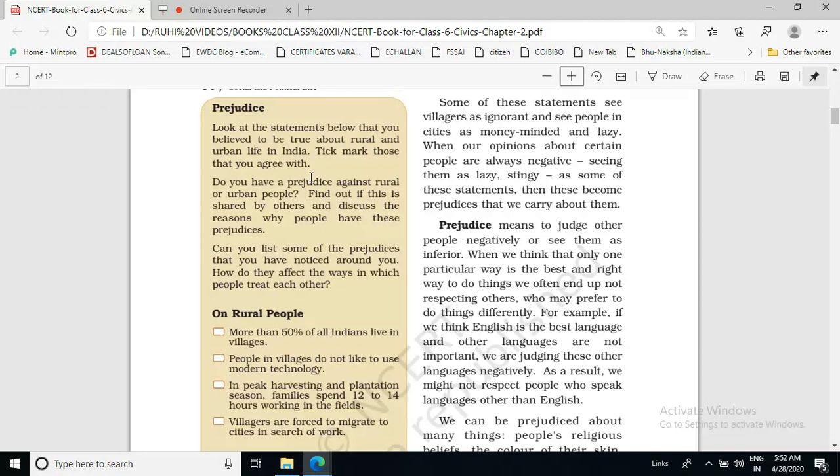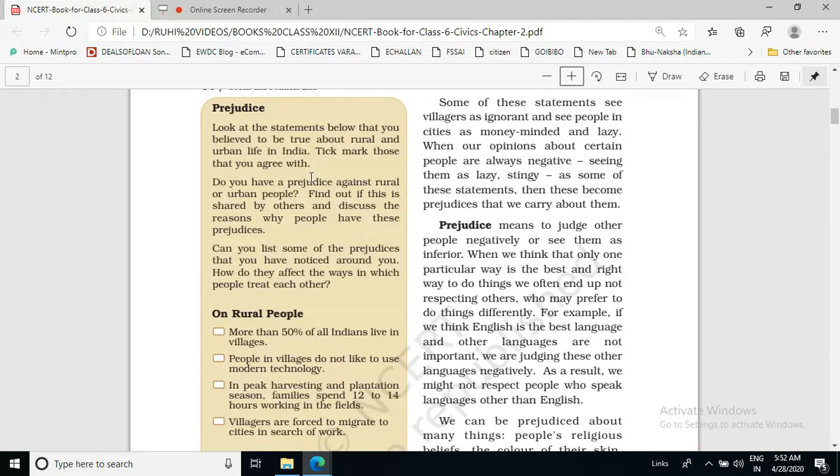Now you have to tick mark those which you think are right, that it is correct. Now, do you have a prejudice against rural or urban people? Find out if this is shared by others and discuss the reason why people have these prejudices.